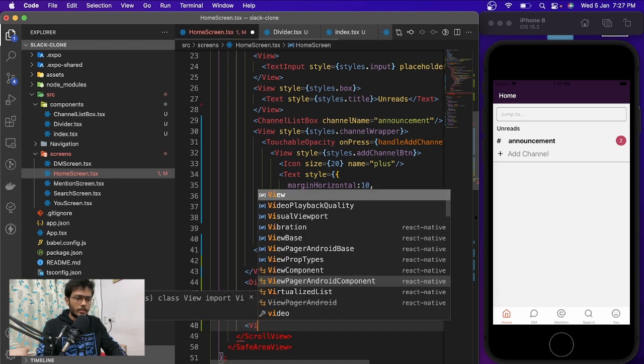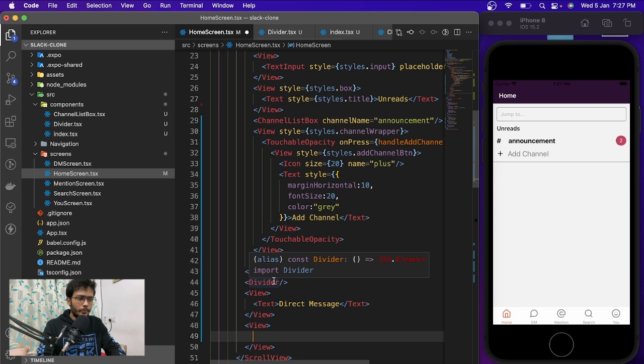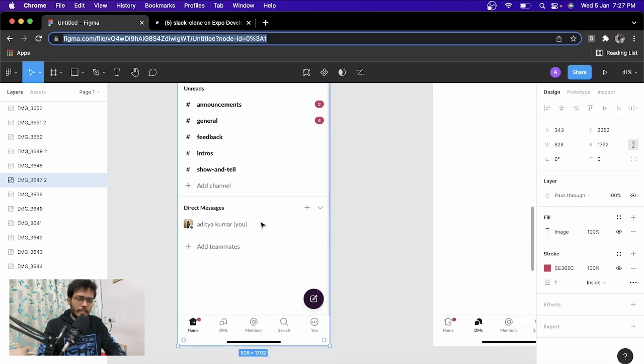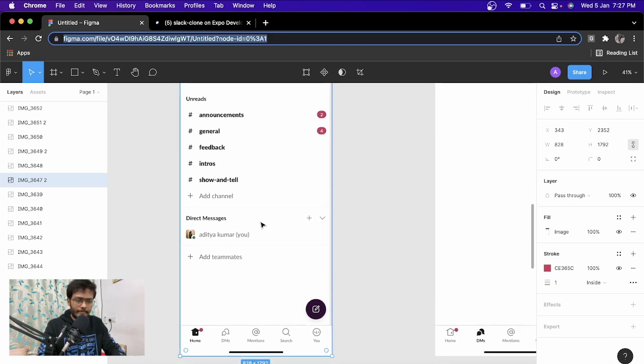Inside the direct message, we are going to have another view, and just below the direct message we are going to render the profile. Although we are not going to focus on direct message, we are just going to have channel chatting and everything. So let's see. I'm not so sure what I'm going to do. I have just started this. I don't know how far I'm going to go.